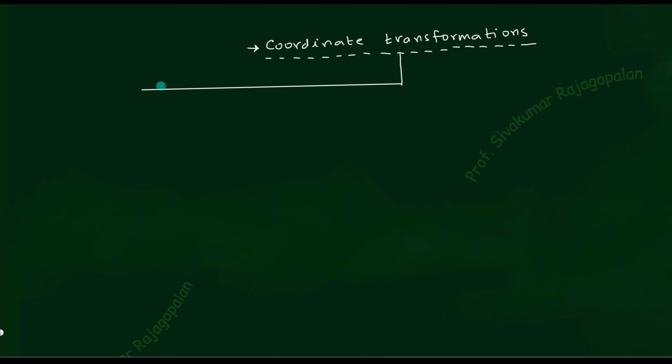I want to write three types of coordinate transformation. The first one is the easiest: translation of the coordinate axis. Either you say coordinate axis or coordinate system. This is the simplest thing.